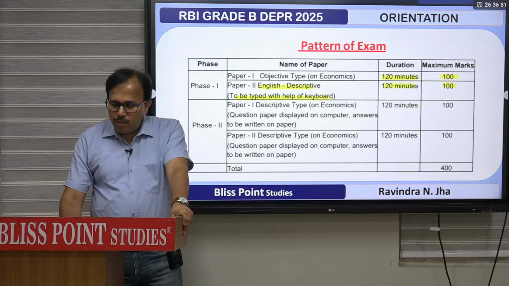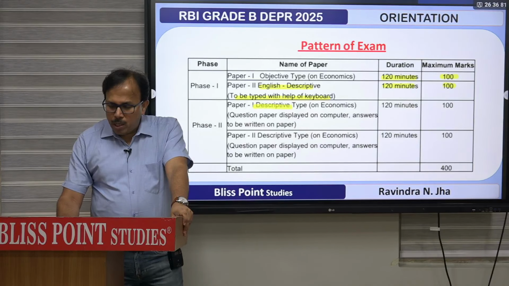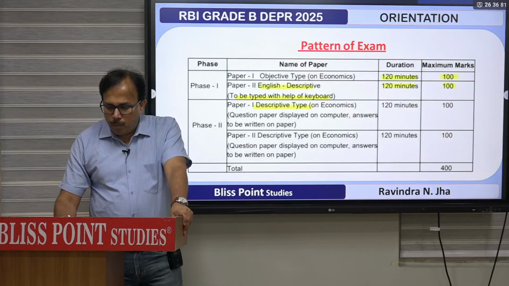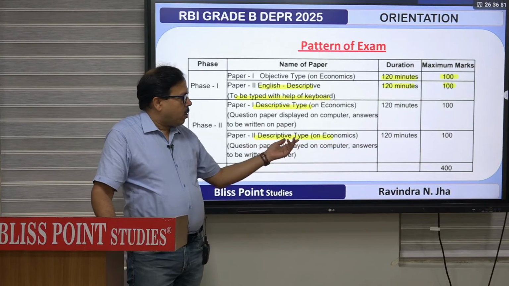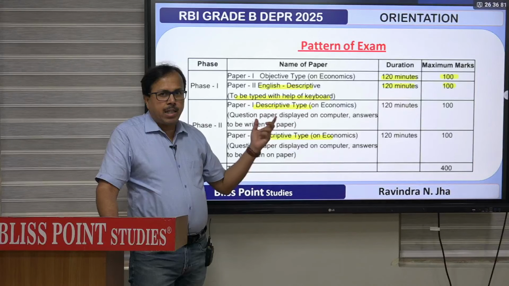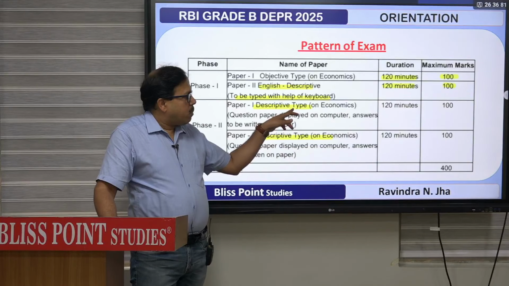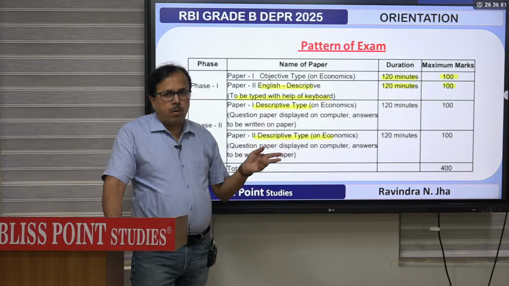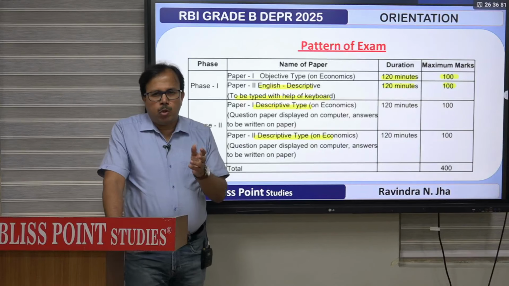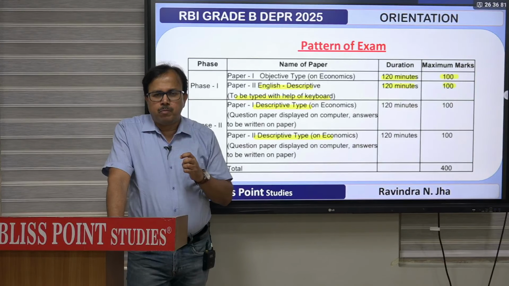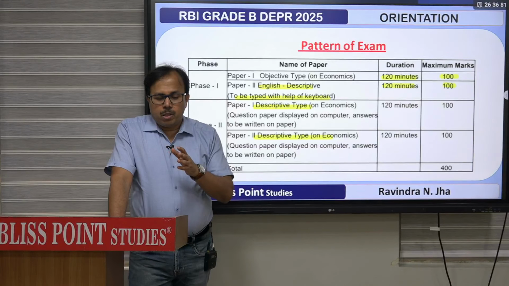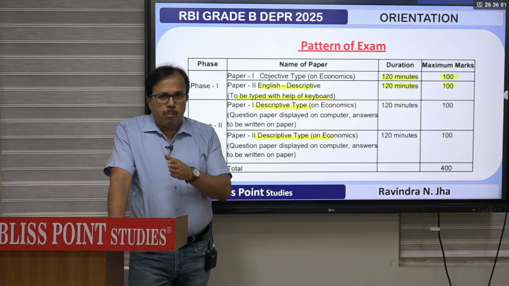In the second phase, both papers are descriptive, paper 1 as well as paper 2, both on economics. The second paper is all about maths as one module and Indian economy as the second module. The first paper has a micro module and a macro module. They will call it the micro module, but it will include international economics and all concepts related to micro. The macro module will basically include growth and development, the balance of payment part, and so on.